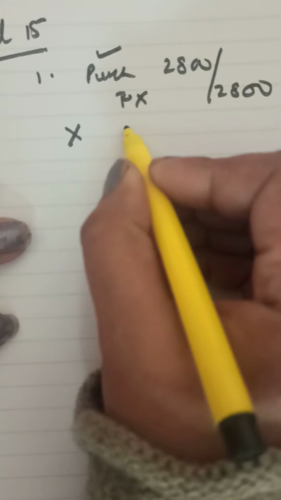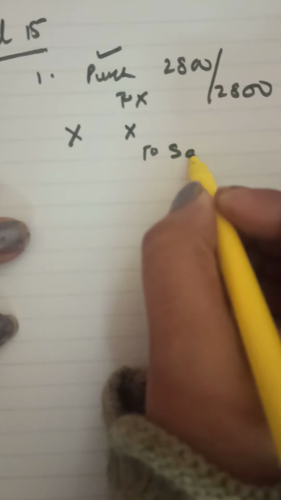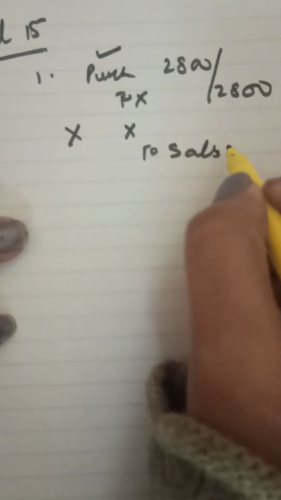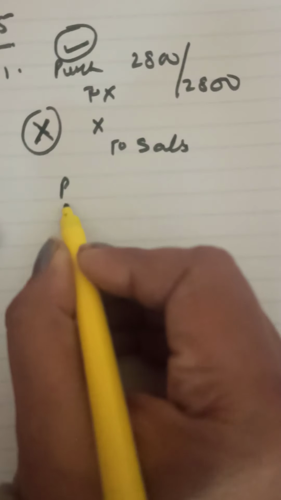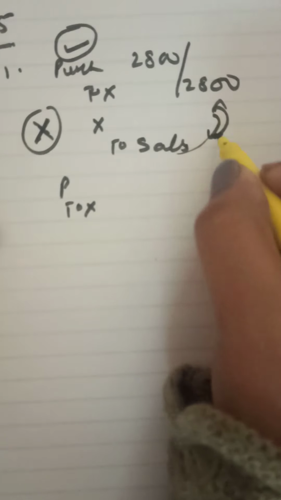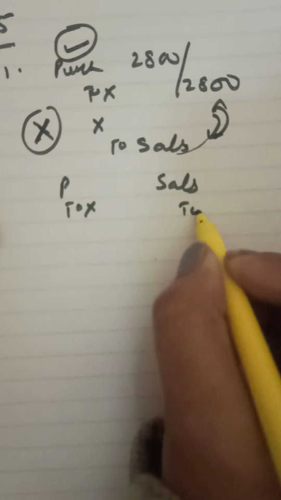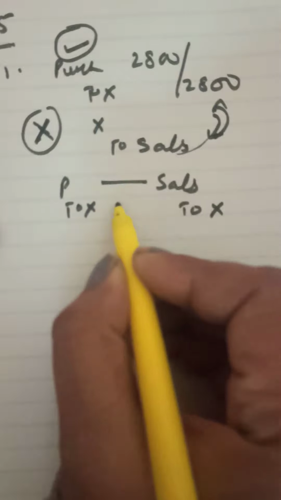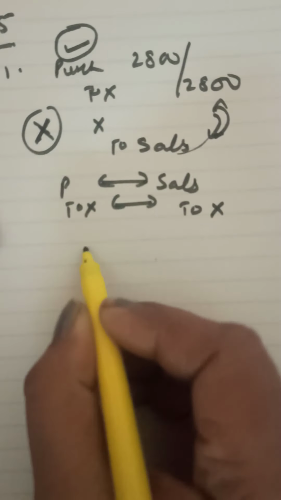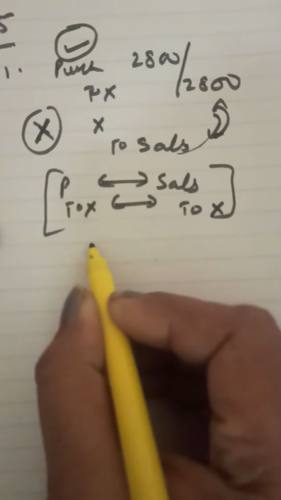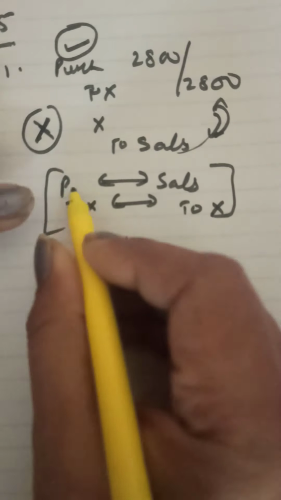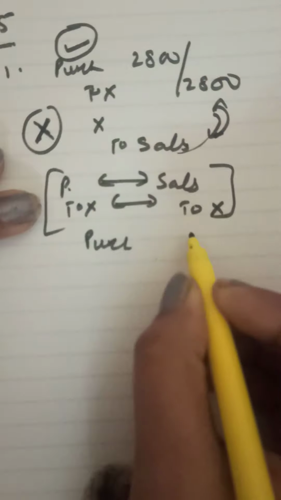Sales book means we have done X to sales with the correct amount, you ignore. X to sales is the wrong entry, and purchases to X is the correct entry. So what is the way, what is the procedure? We have the correct entry, purchases to X. We reverse the wrong entry, this is reversed, it becomes sales to X. Now compare both these entries and find out the residual rectified entry. Purchases will be debited, nothing can be cancelled here.